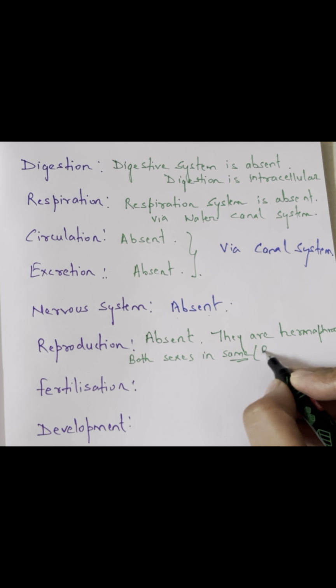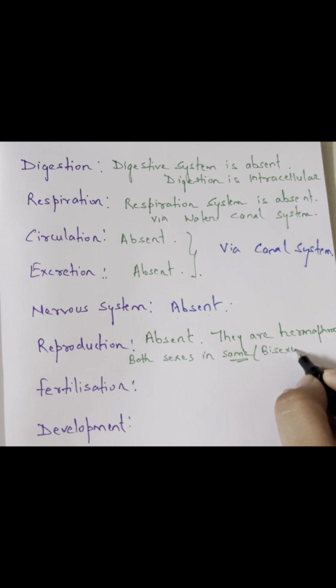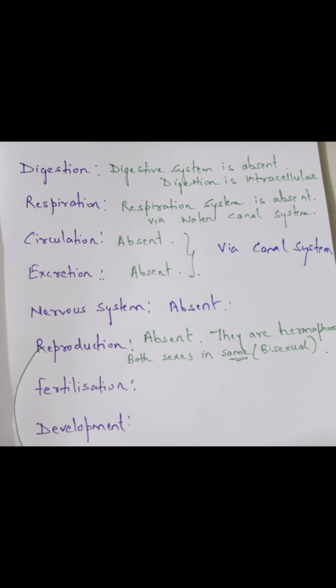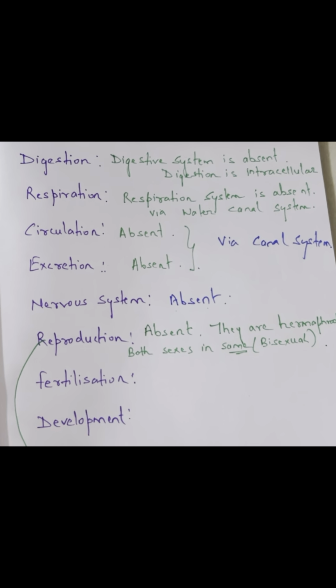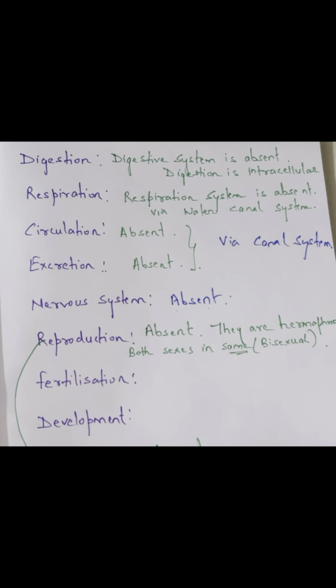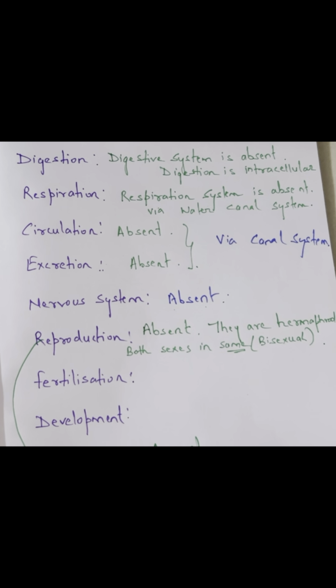Okay, so both sexes are found in the same individual, they are bisexual, and reproduction can be asexual and sexual. So sexual reproduction you will find because the same individual is carrying both the sexes, but they will fertilize the egg of the other sponge.